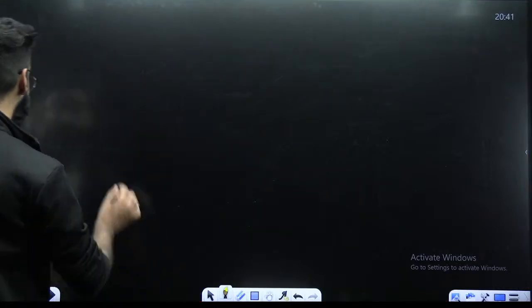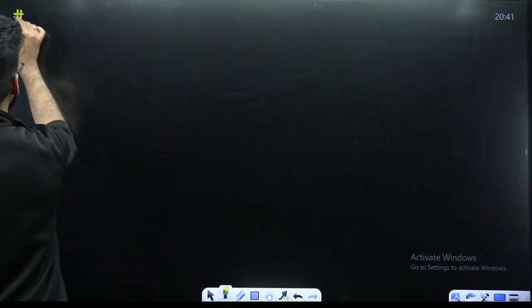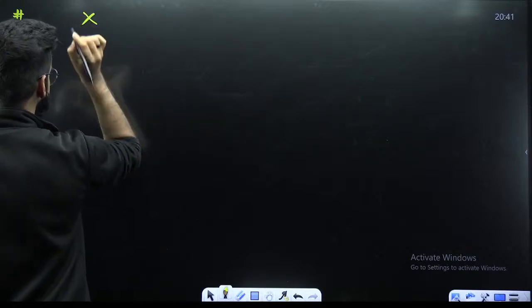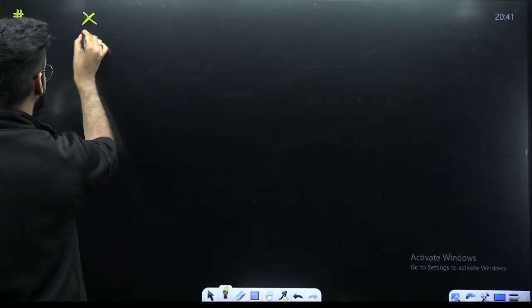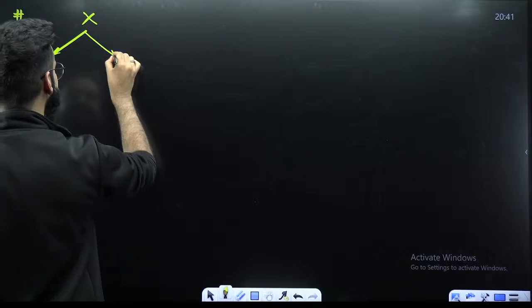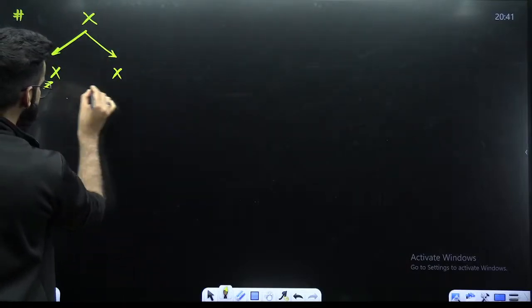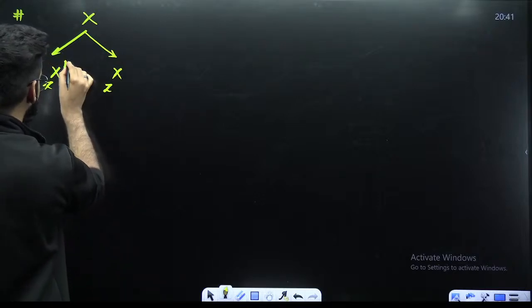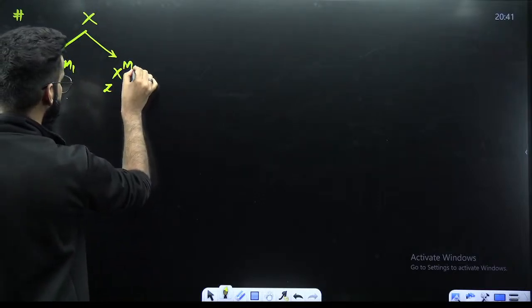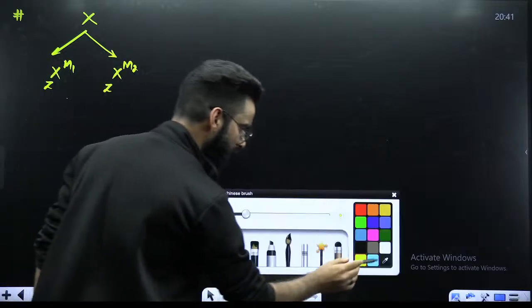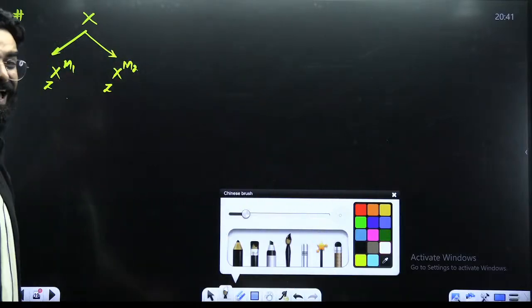Now people, try to understand. I'm taking the element X, and assuming it has two isotopes, which have the same atomic number but different atomic masses, M1 and M2. Let me tell you one thing and remember it from now on.